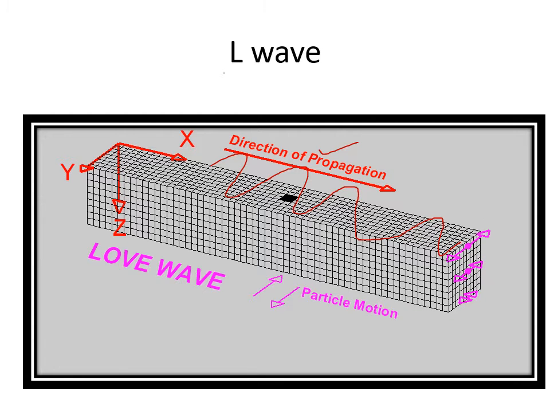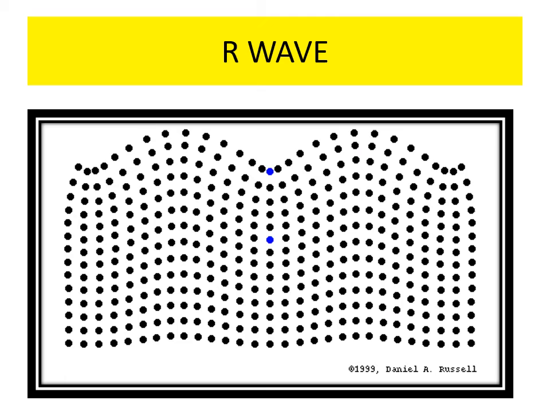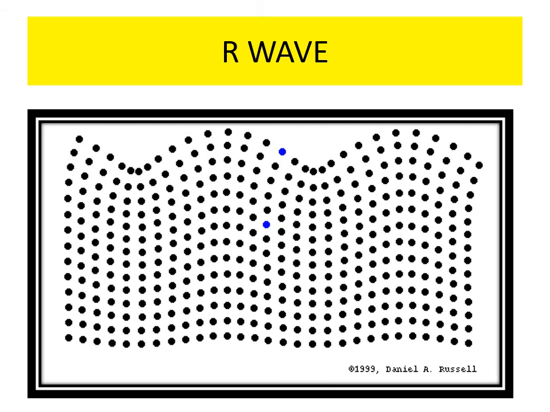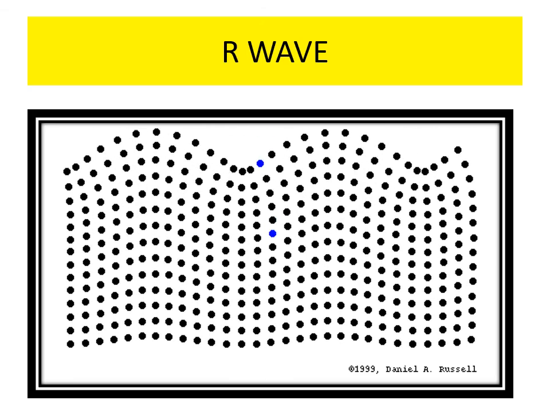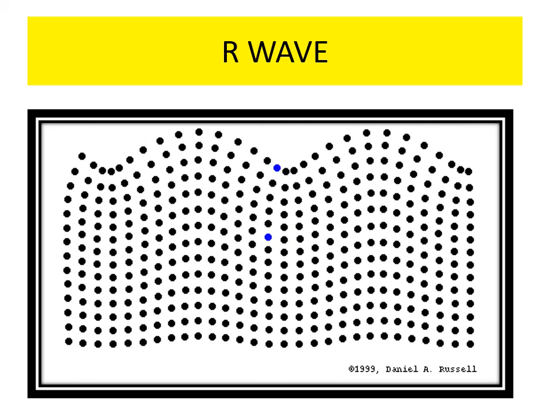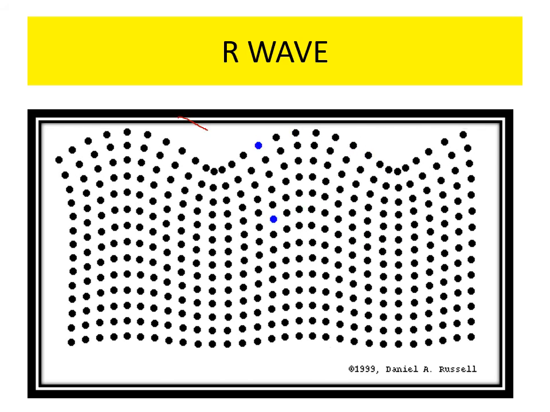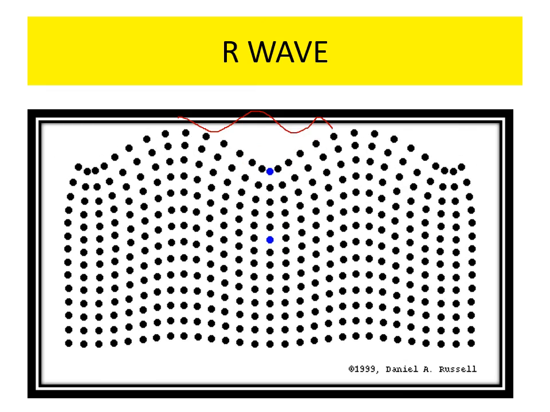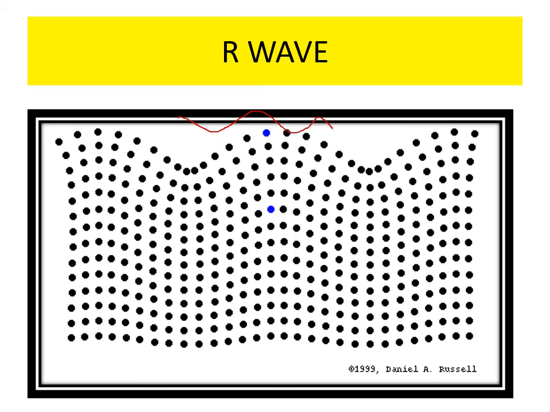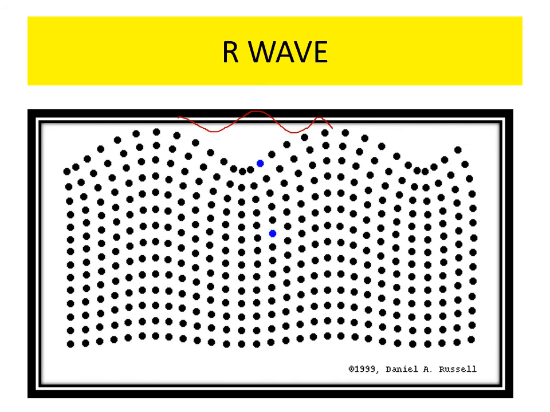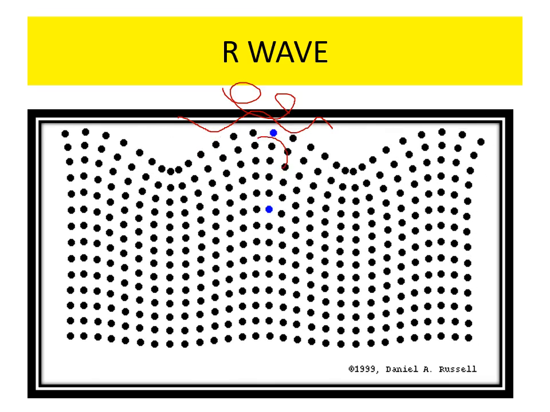This is the L wave. It is very devastating and related to the earthquake waves. It's the R wave. R wave is also an earthquake wave. It's related to the earth's surface, not the interior of the earth. R waves have an up and down rolling motion. Many people describe the R wave as riding on a sea or an ocean. It is also known as surface roll on waves.